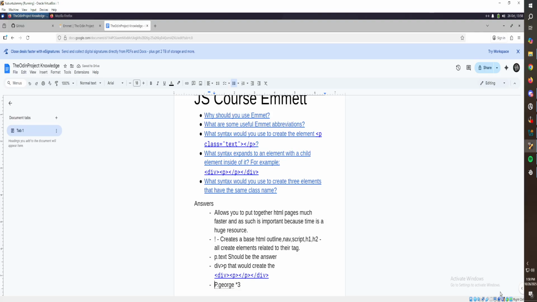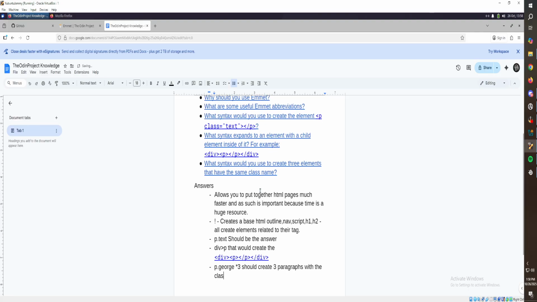I don't know why it's forced capitalizing right there, but I don't want it to. So p.george times 3 should create 3 paragraphs with the class George. Okay. And there we go. So that finishes the answers.